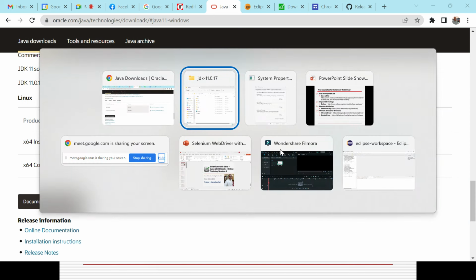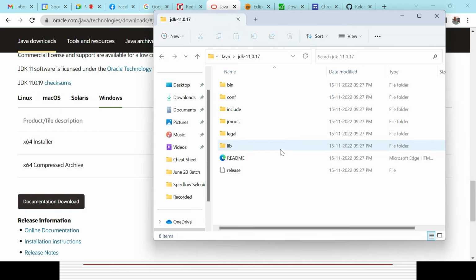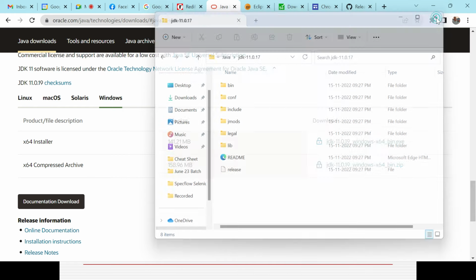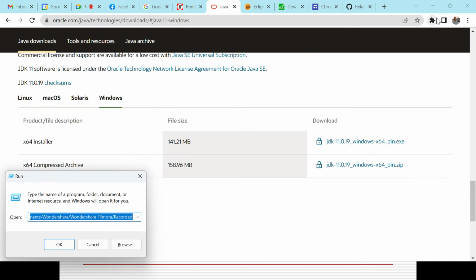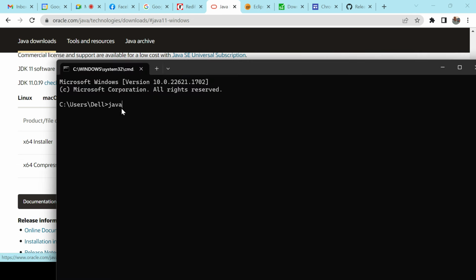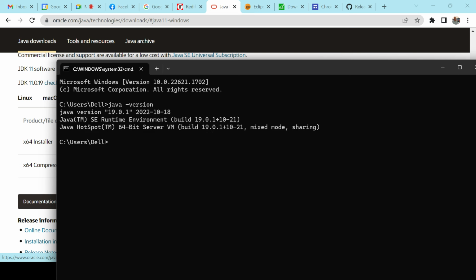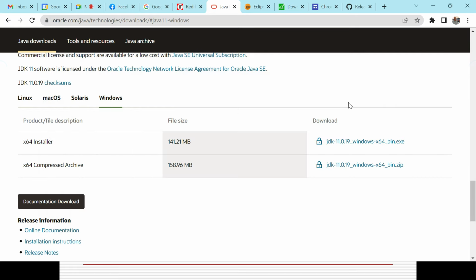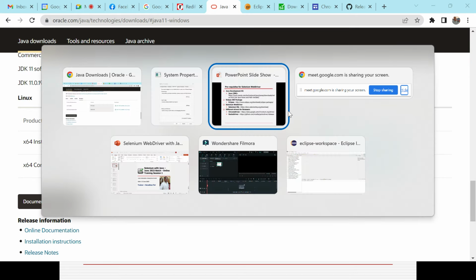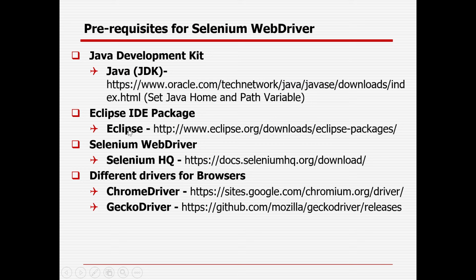So that is the first part, Java setting. After Java is installed, press Windows R, type CMD, and it will open your command prompt. Then give java space hyphen version. You could see whatever latest version is available, it will show you. That is the way you can validate that Java is installed in your system.